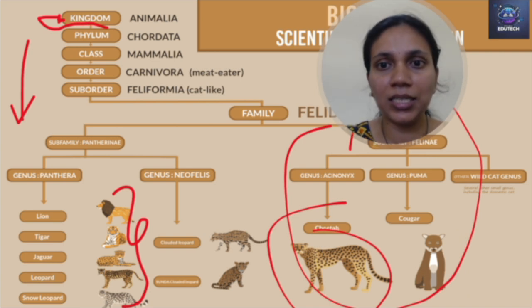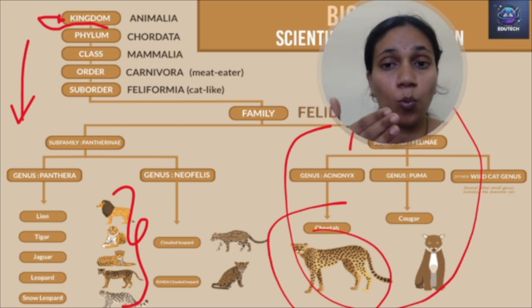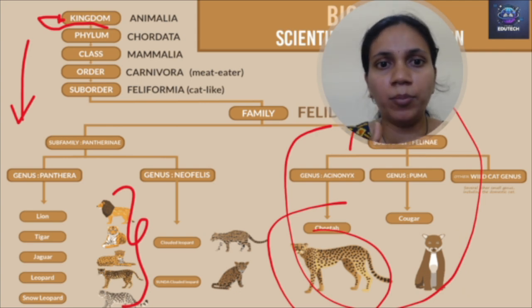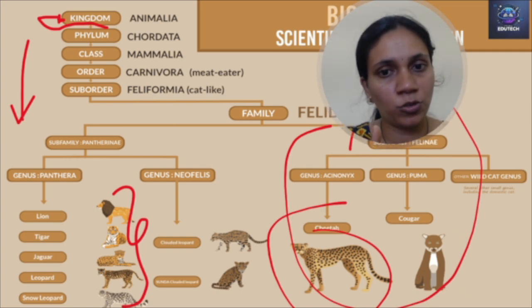So start collecting some examples and try to understand at what point the difference comes into the picture. Normally it comes at the family level. Note down which organisms belong to a similar family and which belong to a different family. Same thing in the case of plants also.